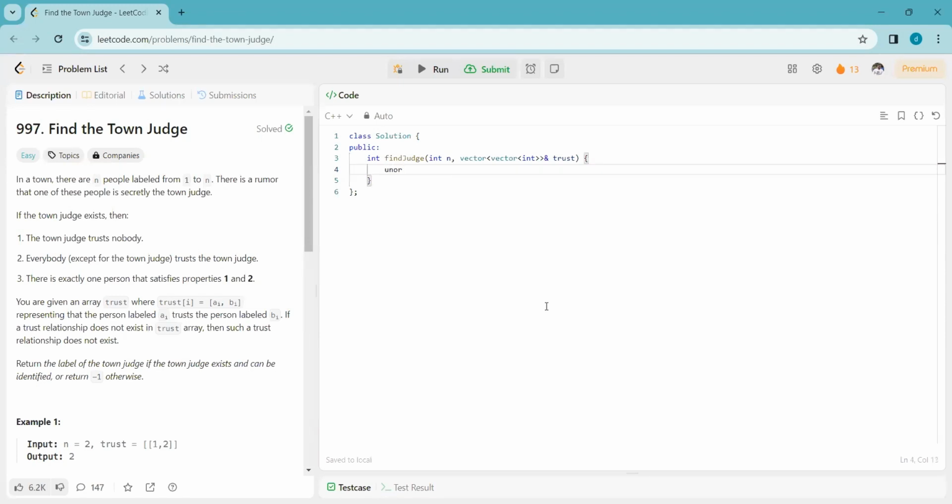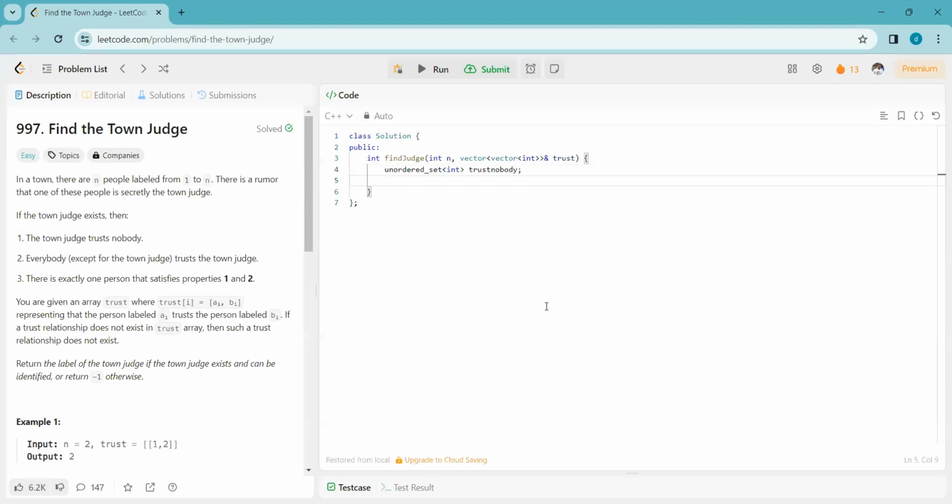First, we will create an unordered set which will indicate the list of candidates. Let's name it trustNobody.